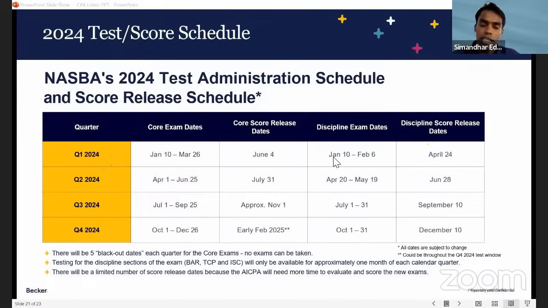So the discipline exam dates are January 10 to February 6th, right? And the results are on April 24th. So someone could have written FAR in January, and then by February 5th or 6th, you can write one discipline. But see the results, guys, it is coming in April. So results are very, very delayed, guys, to be honest. And even if you write the exam in April, you will get the result in July. So it's better you enroll fast and write at least in January, and then follow up with a discipline, so that you can get at least one result by April and one result by June.